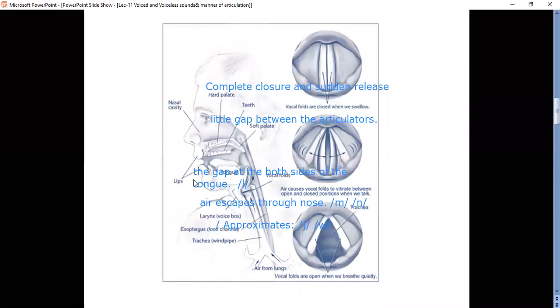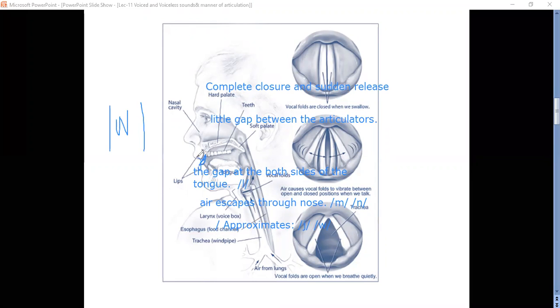Yeah, in this diagram, when you pronounce va sound, what happens? The lower lip goes to upper teeth. This lip goes to upper teeth, right? And for w sound, okay, the lip doesn't go to the upper teeth.